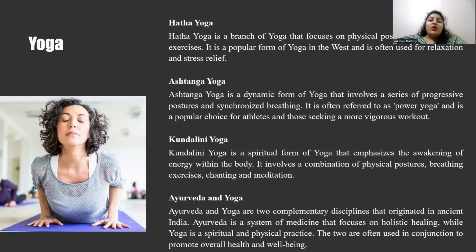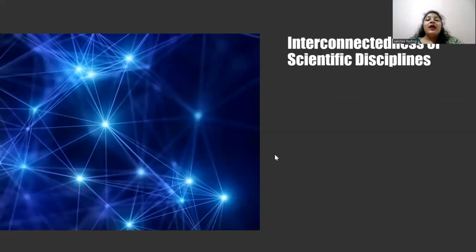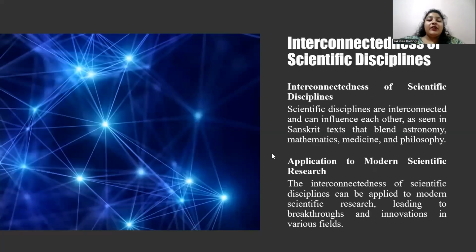Yoga, Ayurveda and yoga, I already discussed these points. Now I'm just going to talk about the interconnectedness of the scientific disciplines. The scientific disciplines are interconnected in various ways, reflecting the complexity and unity of the natural world. Here are some examples, like physics and chemistry.